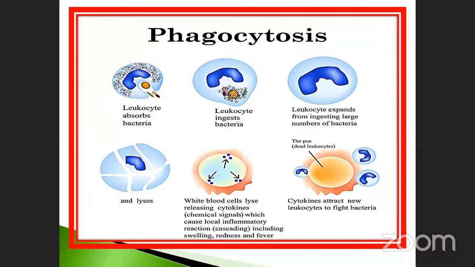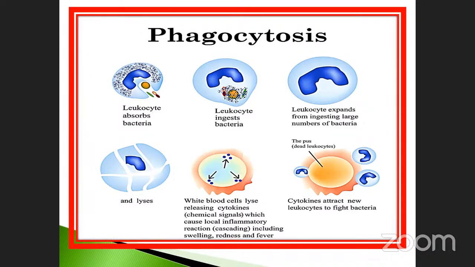So we come to the conclusion that cytokinin is very important for killing microorganisms, particularly in fighting many bacterial diseases.